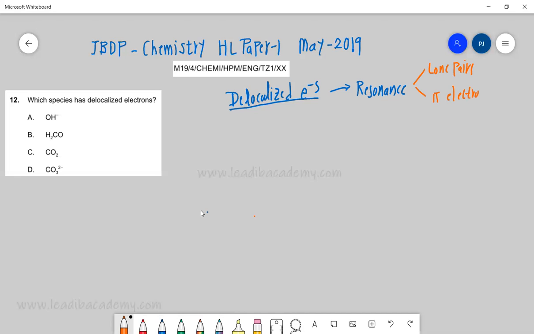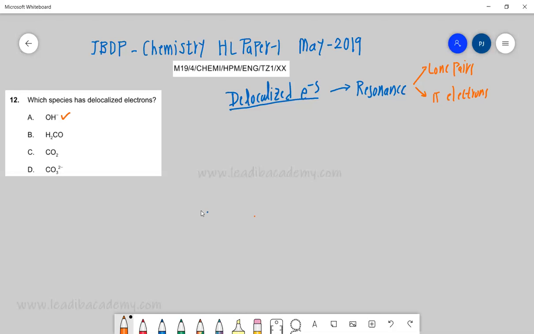These are the main two things which keep on moving. So let's understand which radical or molecule falls under this.